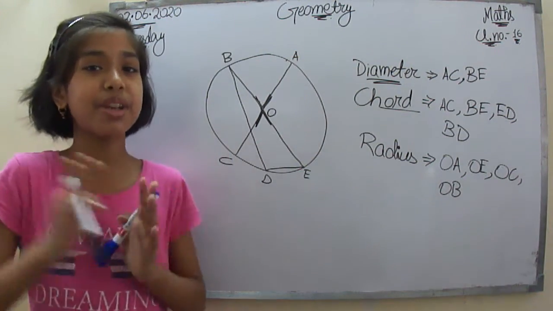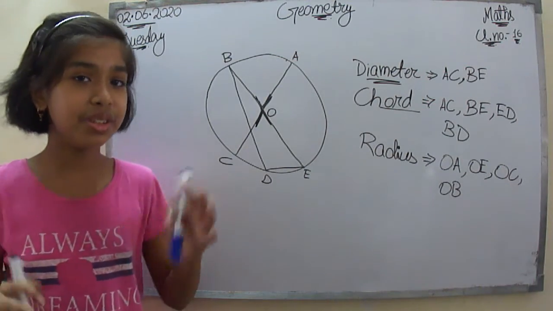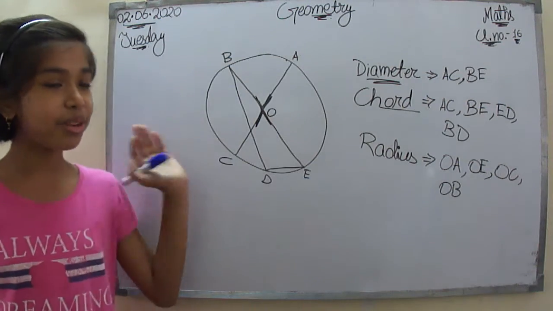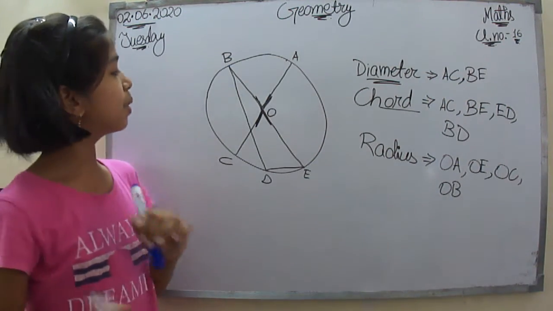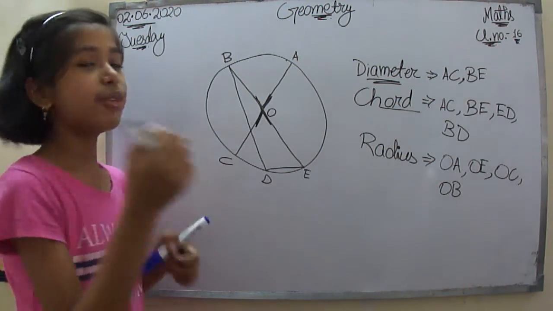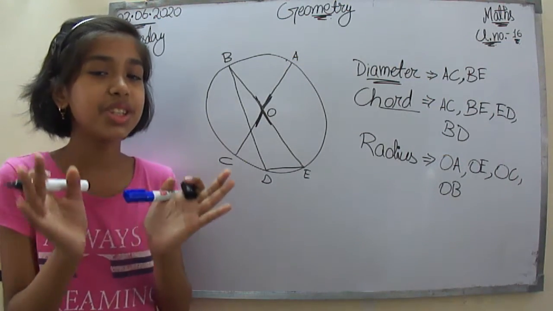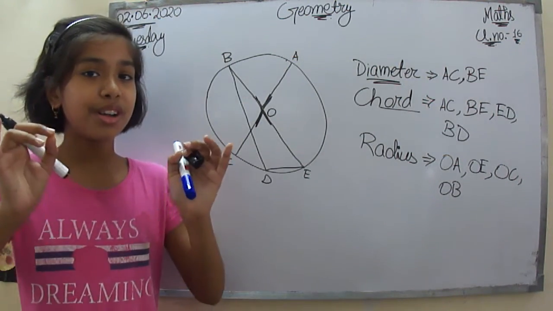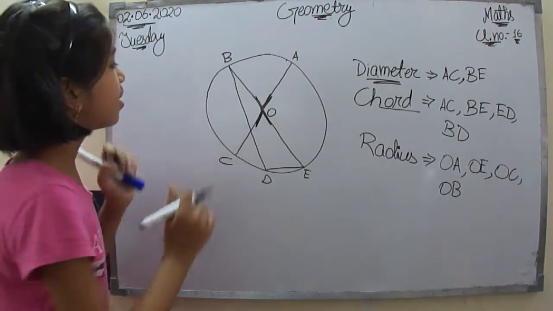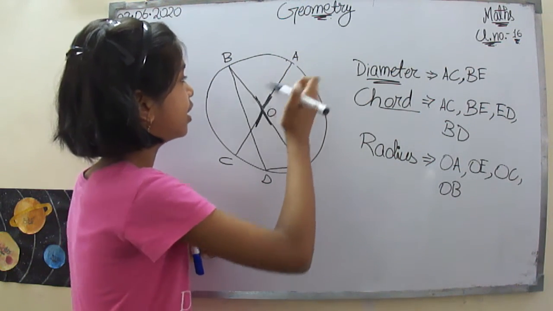Let's find the segment and the sector. We had spotted all the diameter, chord and radius, and we already know the center. Let's spot some sector and segment from this figure. Let's do that. So how many sectors you can see? Let's see that. So what is a sector? A sector is a region surrounded by the 2 radius and an arc. So over here I think you had spotted this region. Let me color it with another marker.